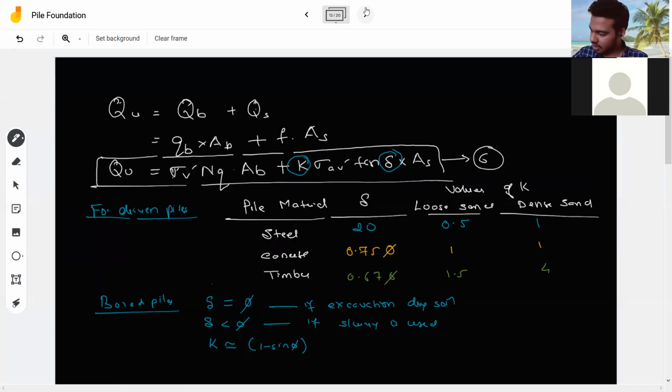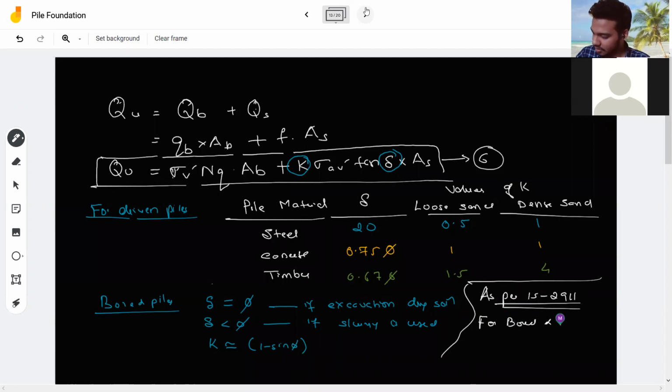There's one more formula which you have to remember. That completes this part. As per IS code, that is IS 2911, it is like a book which gives all the formulas, given as research. As per IS code, for both the piles, that is if it is a bored pile or driven pile, the value is same. So it is delta equal to phi and K value ranges from 1 to 3.